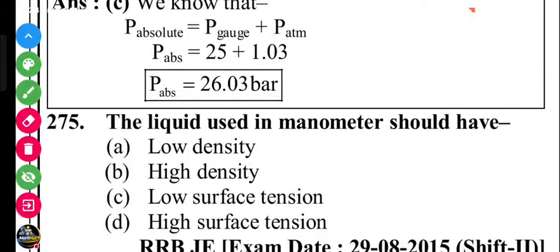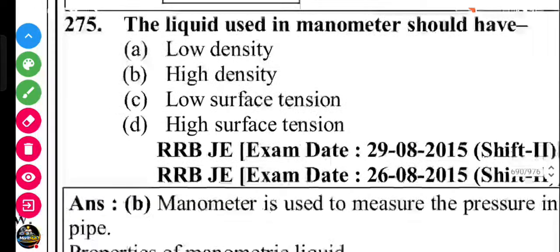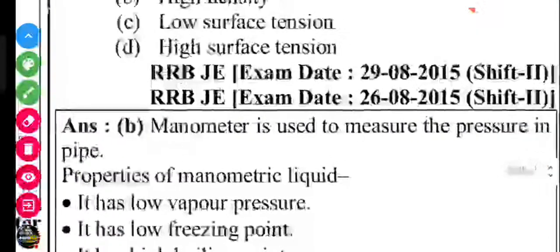Next question. The liquid used in a manometer should have low density, high density, low surface tension, or high surface tension. I think low surface tension. Let's check. Sorry, high density. Yes.